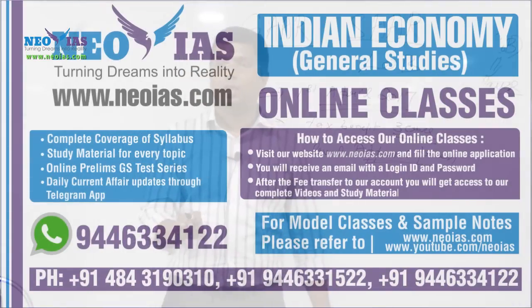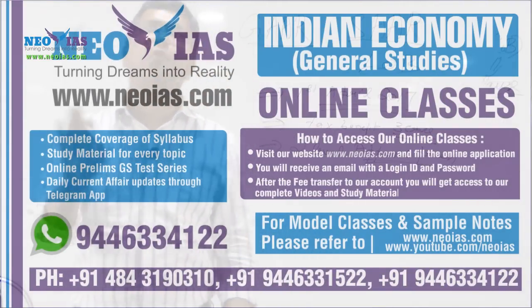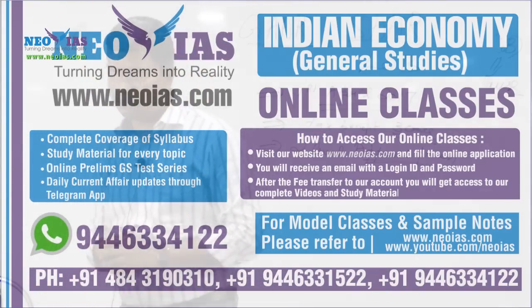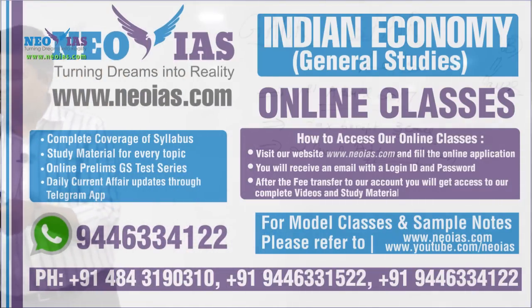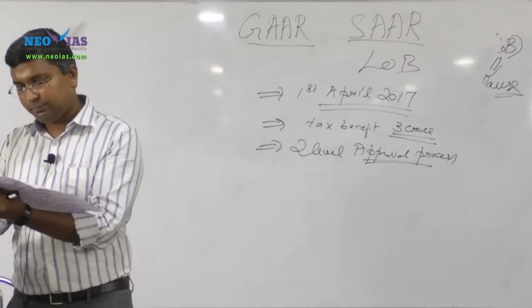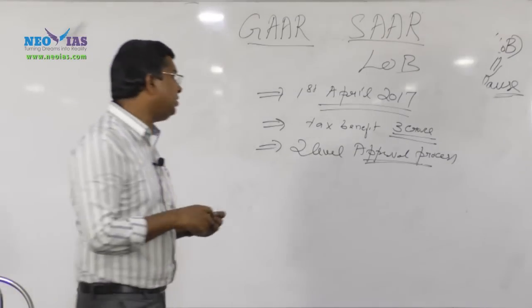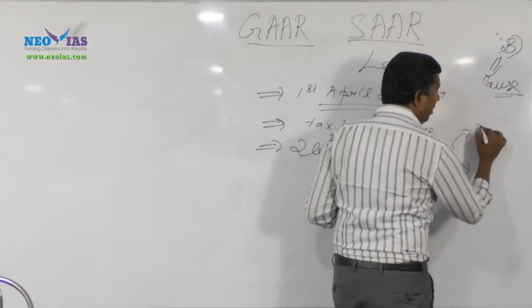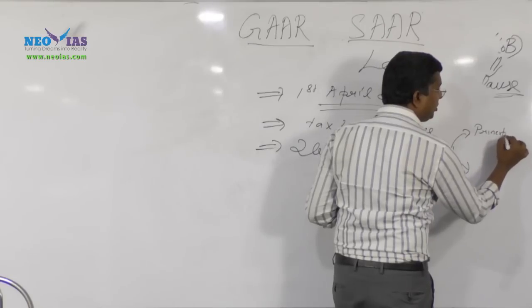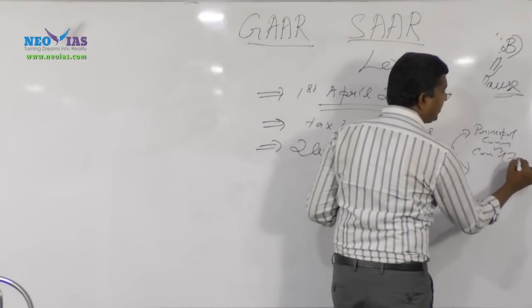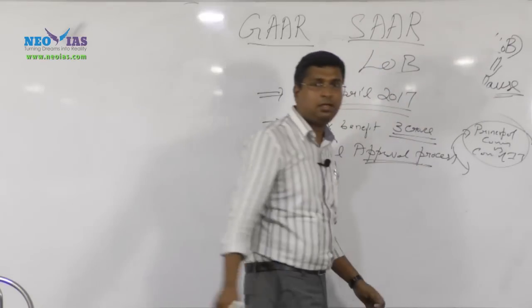First, it requires the approval of the commissioner, income tax commissioner, or the principal commissioner. First it requires the approval from the principal commissioner or income tax commissioner. That's the first stage.